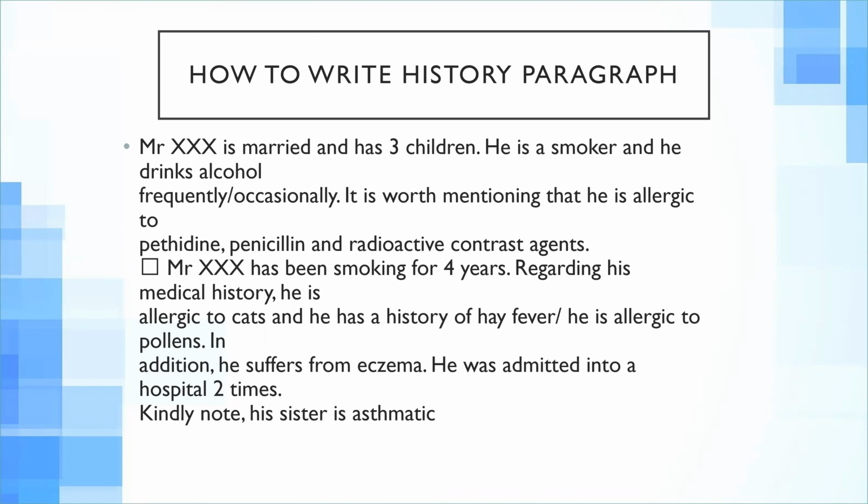The next example here is Mr. XXX, who has been smoking for 4 years. Regarding his medical history, he is allergic to cats and he has a history of hay fever, or he is allergic to pollens. In addition, he suffers from eczema and he was admitted to the hospital 2 times. Now here, the patient is asthmatic. He has a history of eczema, that is relevant. He is allergic to cats, that is relevant. His sister is asthmatic, because family history is very important in asthma, so that is relevant as well.